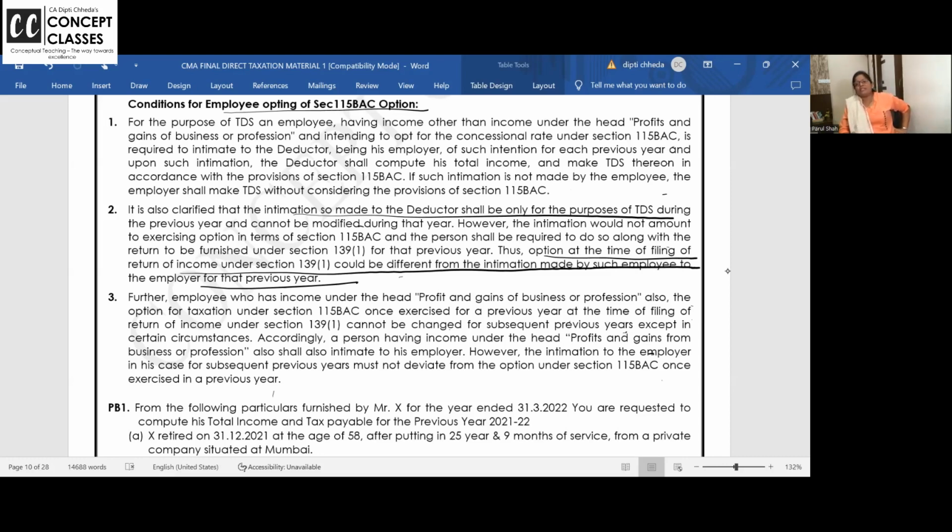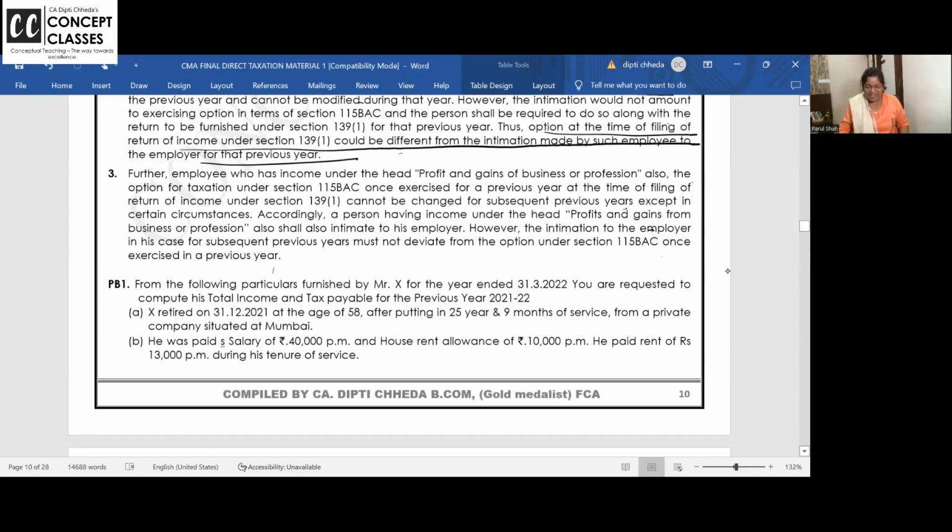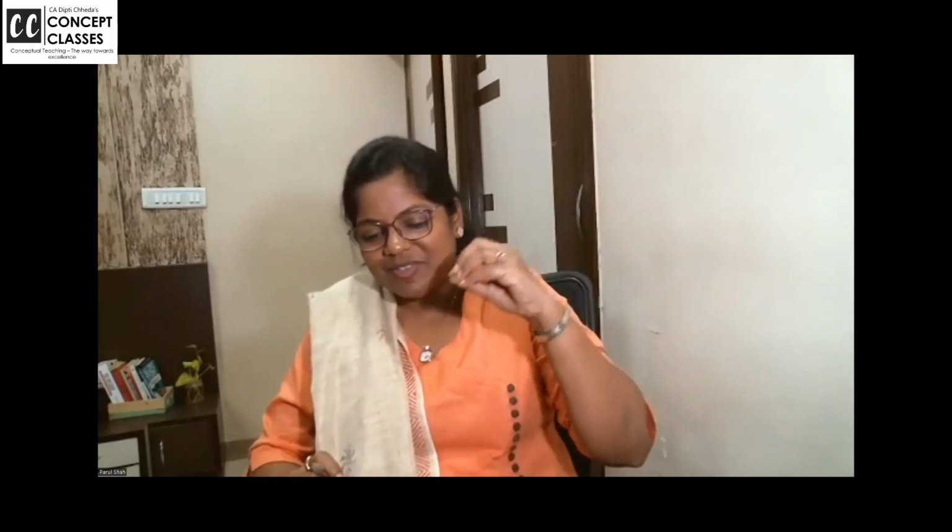Employee, if you are not having business income, and you opted for the new scheme but you want to file your return as per the old scheme, it is allowed. You can go for a different scheme. So this is all about the very first class when I was teaching the tax rates and slab rates, you were like, ma'am, is this the new scheme? So a lot of inquisitiveness is there to study the new scheme. So this is the new scheme.